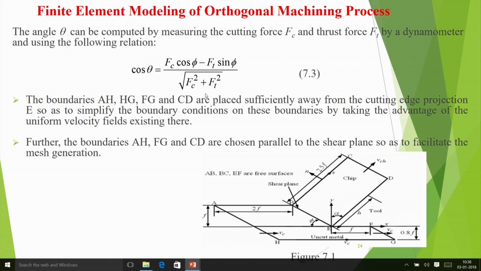Boundaries AH, HG, FG and CD are placed sufficiently away from the cutting edge projection E. So they have been put sufficiently away. In this process, we assume that boundaries AH, FG and CD are chosen parallel to the shear plane. So AH, the shear plane BE and CD are all parallel. So mesh generation will be easy, and here you can assume that at CD everywhere the velocity is VCH, there is uniformity here.